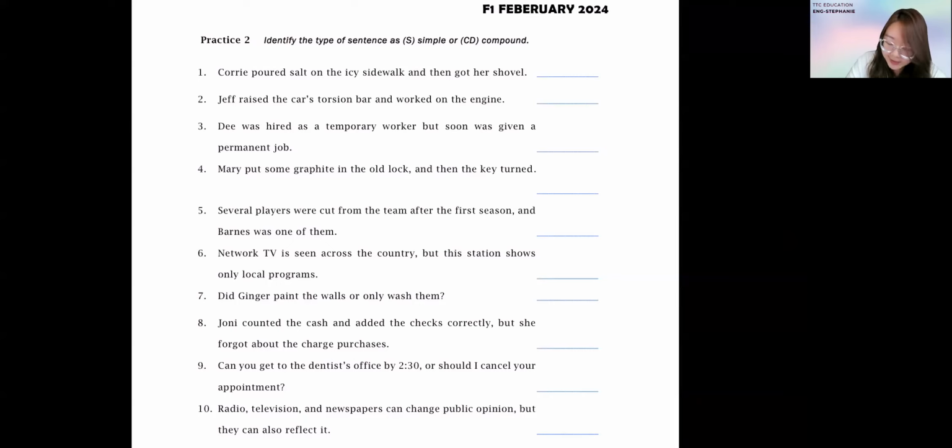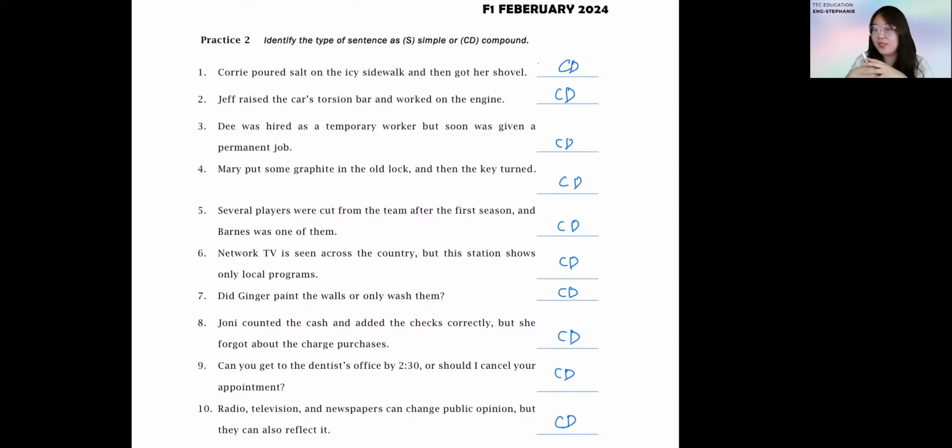So if you notice, actually everything is compound, right? Everything is CD. I know some students just now secretly texted me, teacher, why is everything the same answer? Yes, okay, that's the trap.